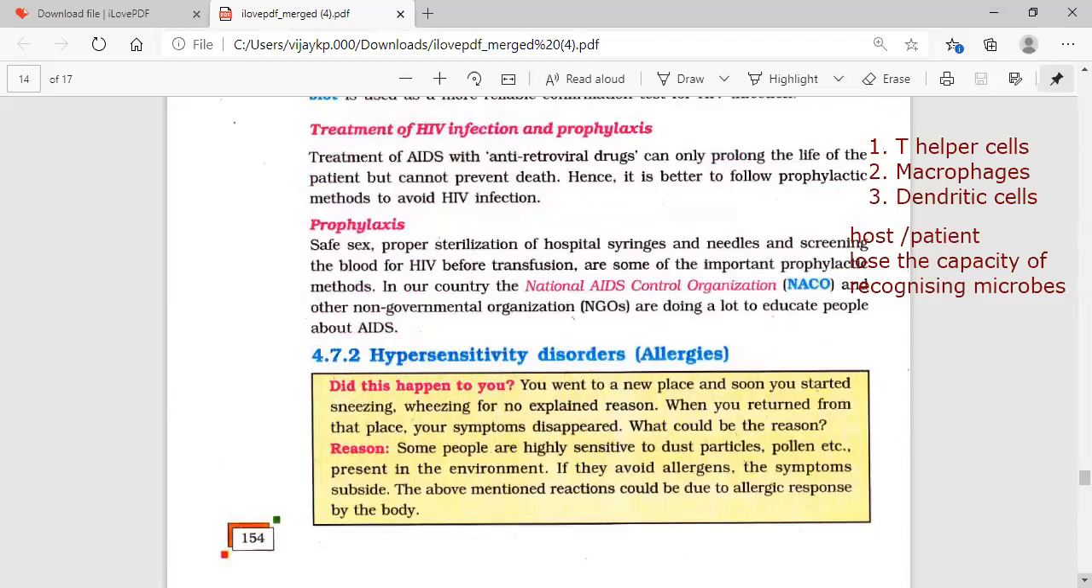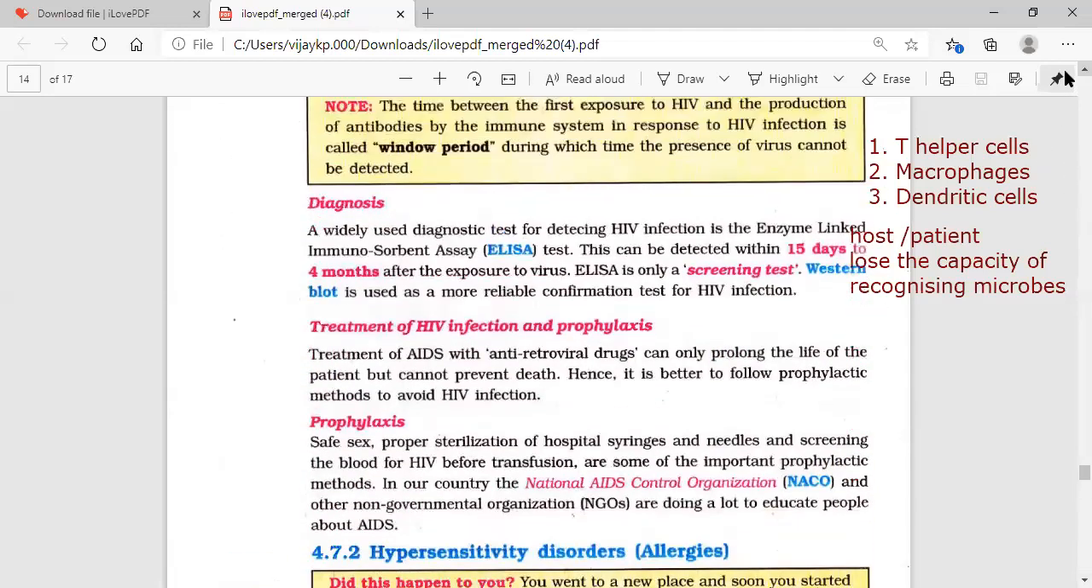Diagnosis: how do we recognize it? ELISA is the primary technique we can mention here.